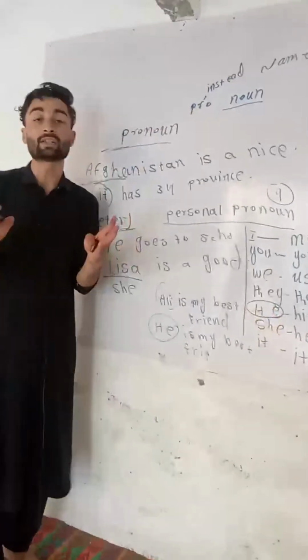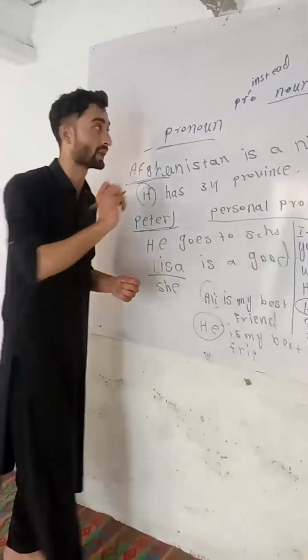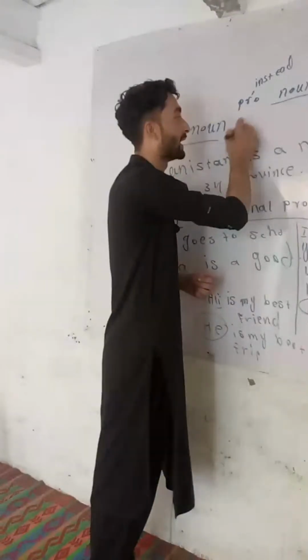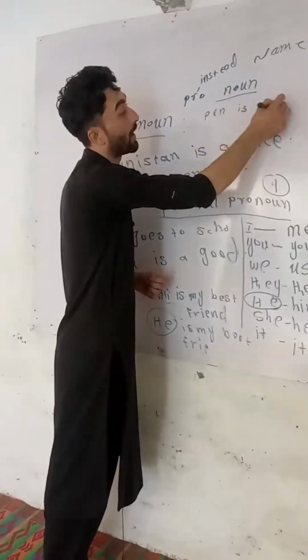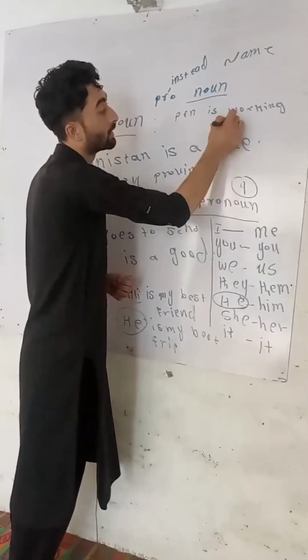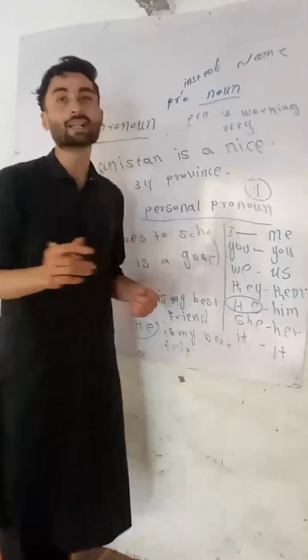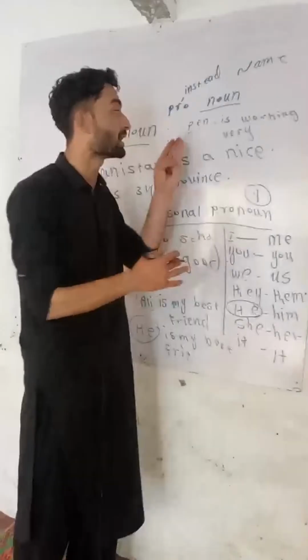We said it is used instead of things. How is it used instead of things? For example, I say that the pen is working very well. Here pen is a thing and it is a noun, but a personal pronoun comes and is used instead of this thing.